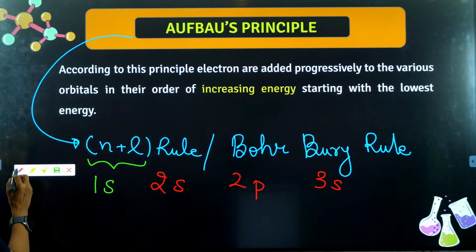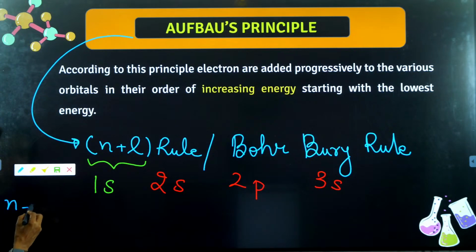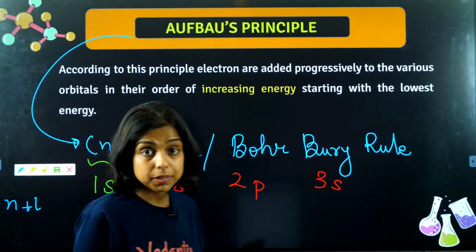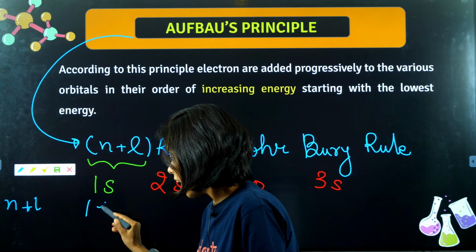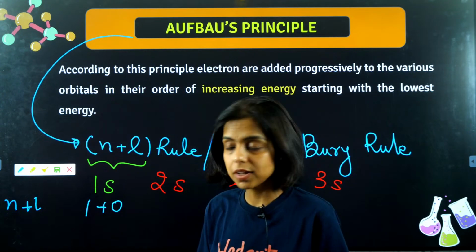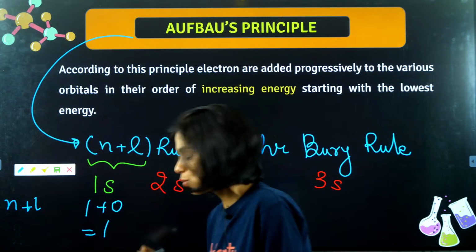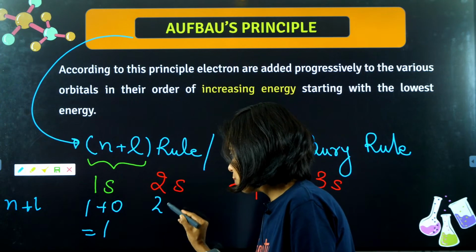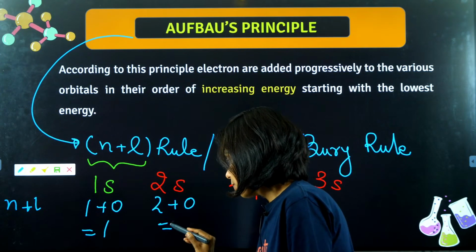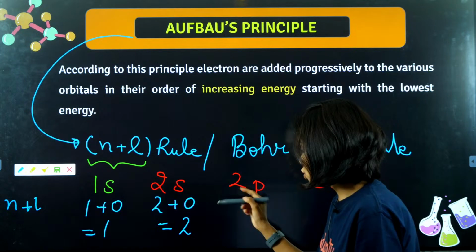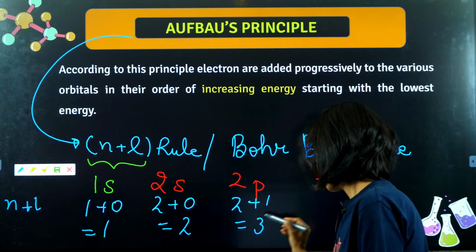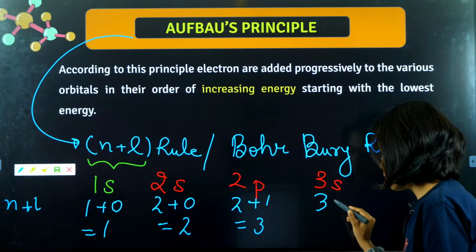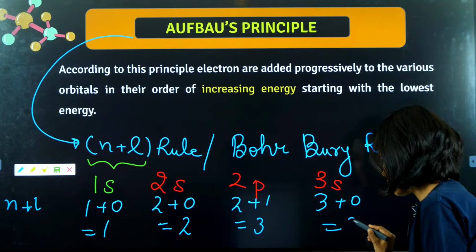So now let's check the value of n plus L in each of these cases. What is n? The shell number, the principal quantum number. The n for 1s is 1, first shell, and for s subshell L value is 0. That means for this the n plus L value is 1. Now n value is 2, and for s subshell L is 0, so this is 2. Now n value is 2, for p subshell L value is 1, so it is 3. Now 3s, 3 plus 0, again it is 3.